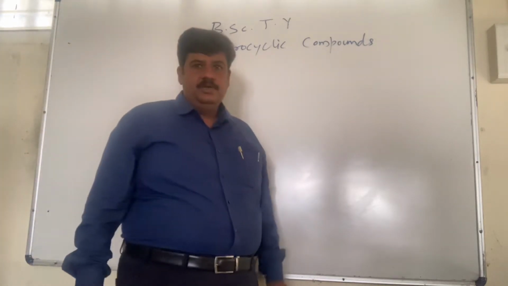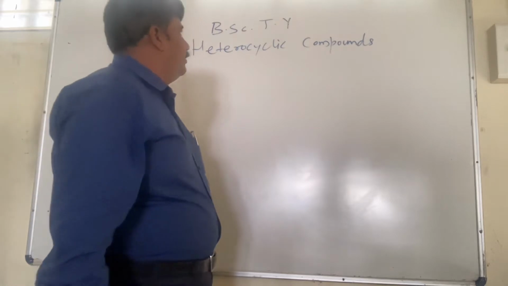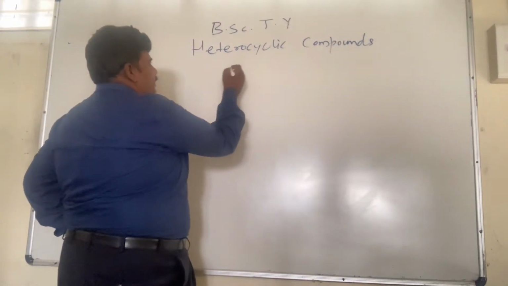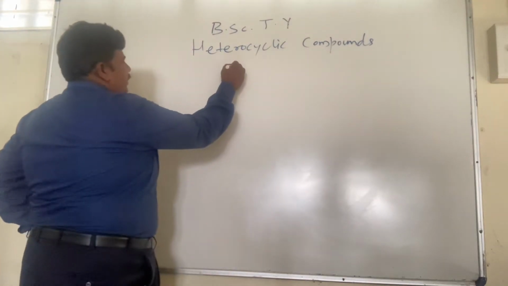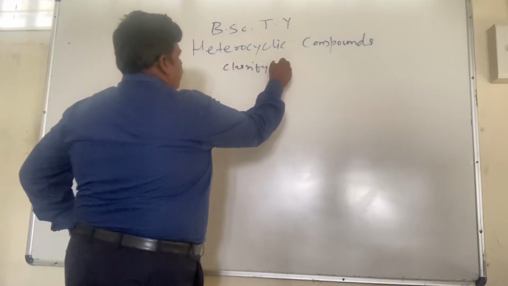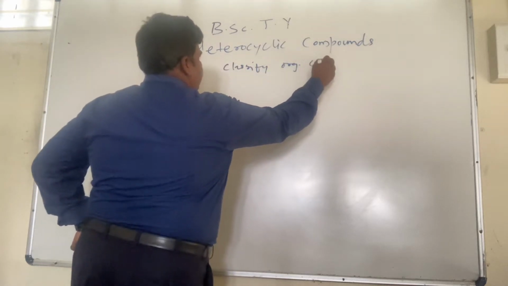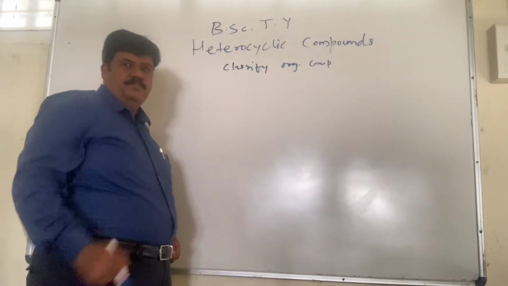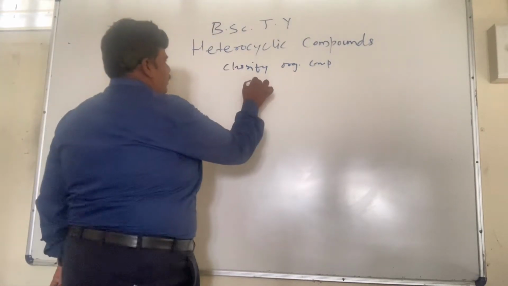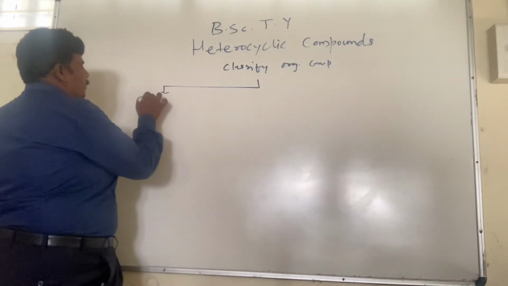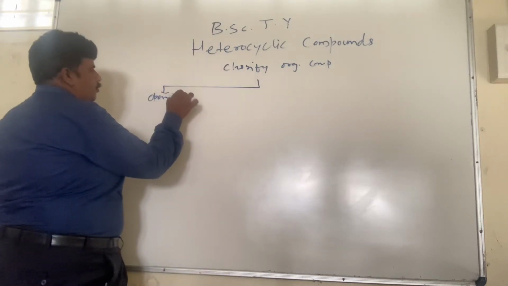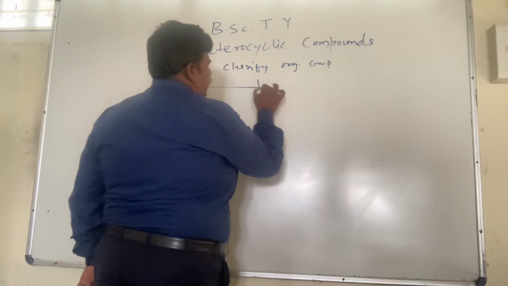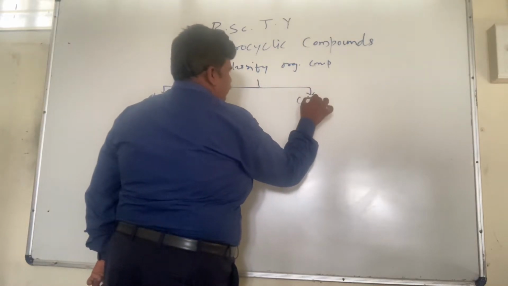Heterocyclic compounds. As far as organic compounds are concerned, we classify organic compounds into two main classes: open chain compounds and closed chain compounds.